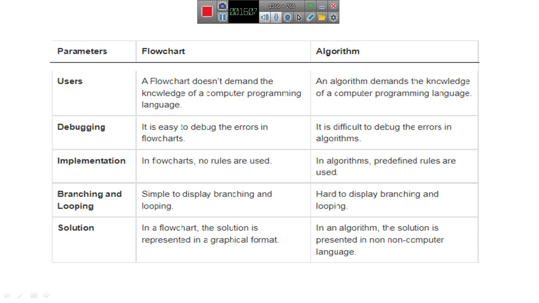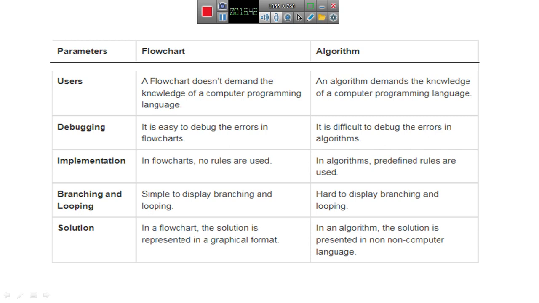An algorithm is a step-by-step process in simple words, but a flowchart is a diagrammatical representation. One is in a written form, the other in a pictorial form. The algorithm is easy to write and the flowchart is easy to understand. The algorithm is like a plan of steps and the flowchart is a diagrammatical execution of a problem.